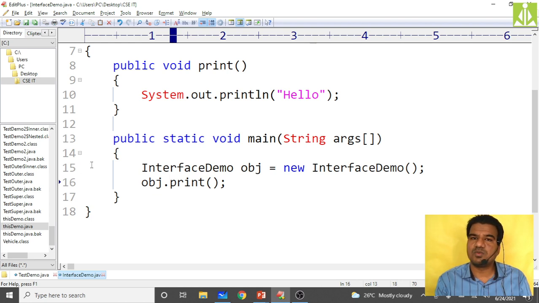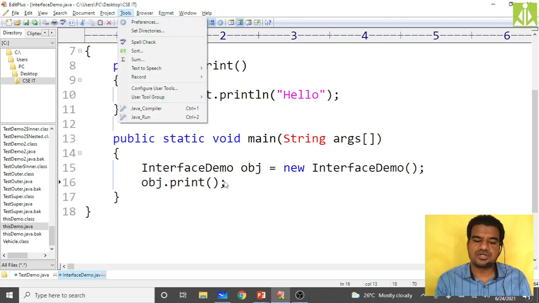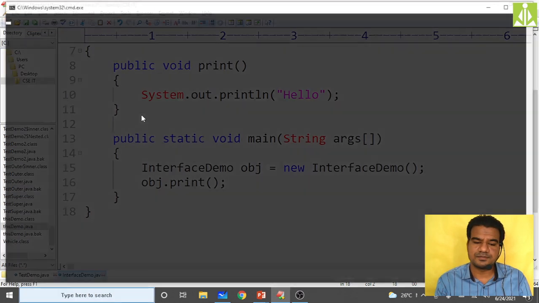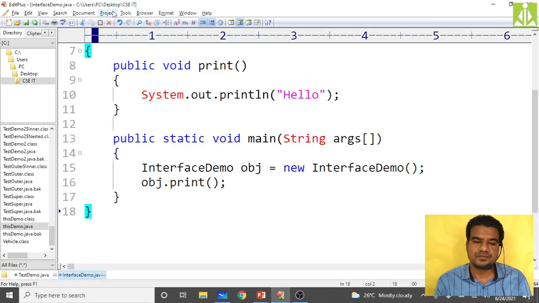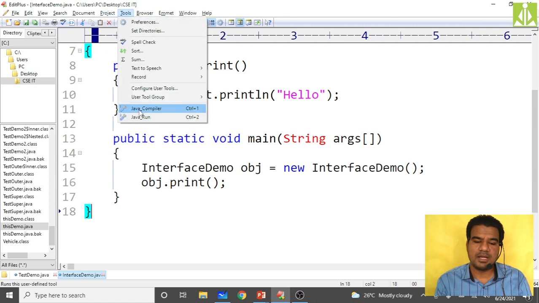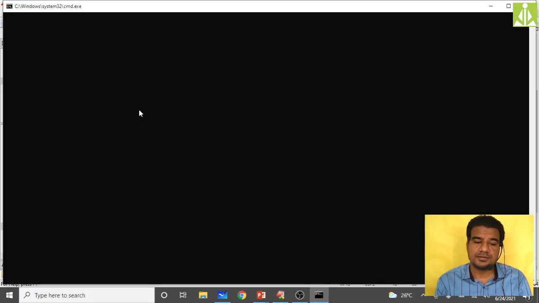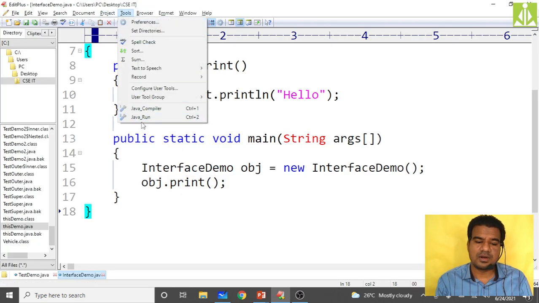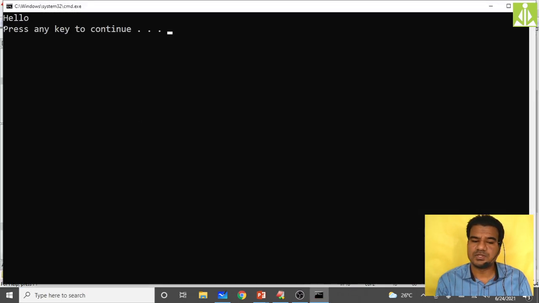Hopefully you got the mistake I have done. Instead of the dot operator I kept the equals operator. Sorry. Compile it. Okay, it is successfully compiled, and now you run. As you can see, we got hello on the output screen.